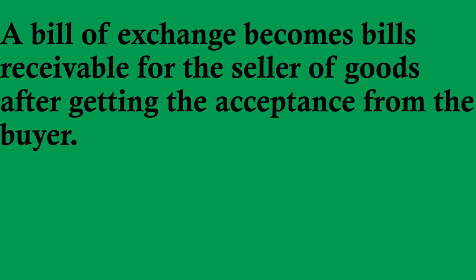When a bill of exchange becomes bills receivable for the seller, the seller is called the drawer, and the buyer is called the drawee. Fine. Seller will be the drawer and buyer will be the drawee in that case. Fine. So understood the bills of exchange? A bill of exchange is both bills receivable and bills payable. For the seller of the goods, it is bills receivable, and for the buyer of the goods, it is bills payable. Fine. But they have to get acceptance from the buyer.